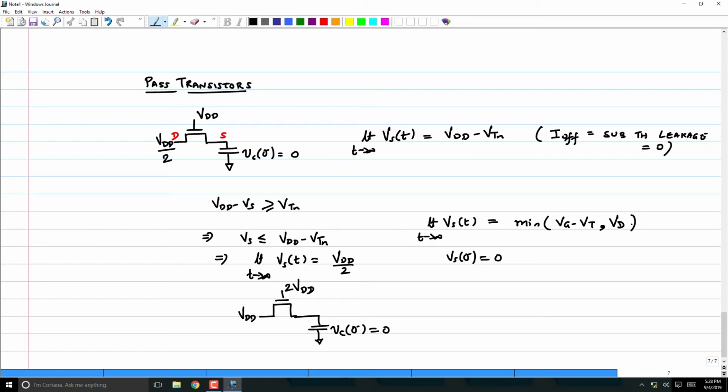Here I am not saying VGS minus VT. It is VG, whatever the gate voltage is, minus VT, or it can go up to the drain voltage.